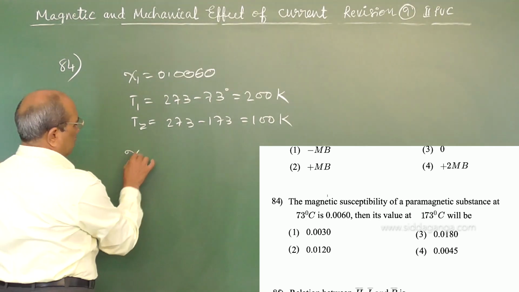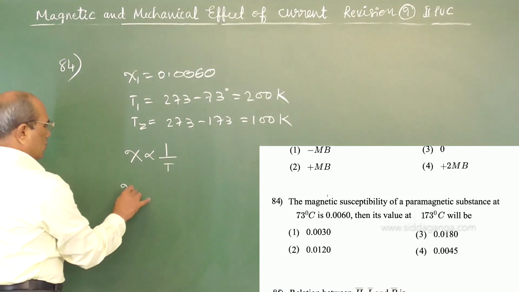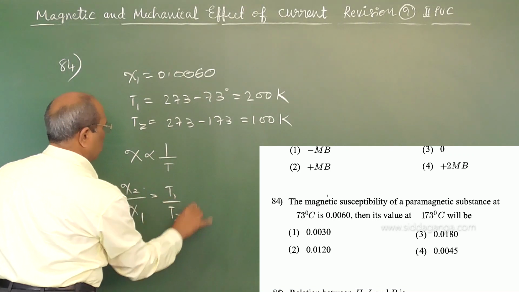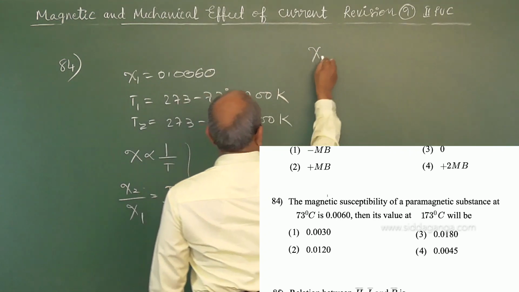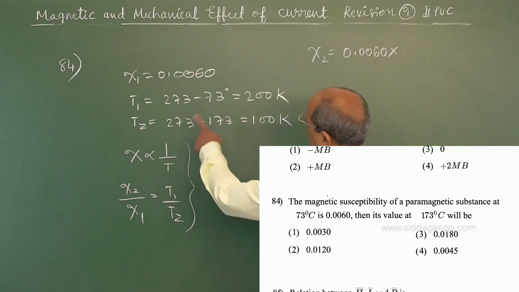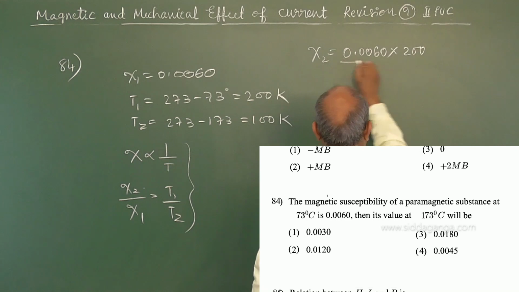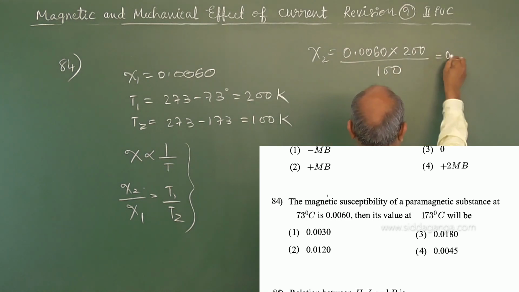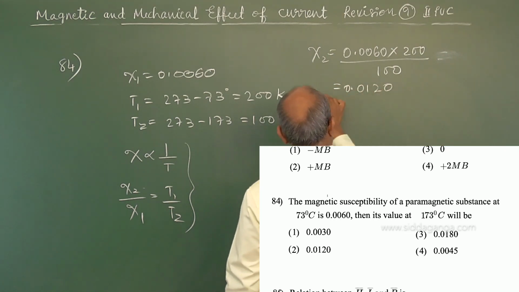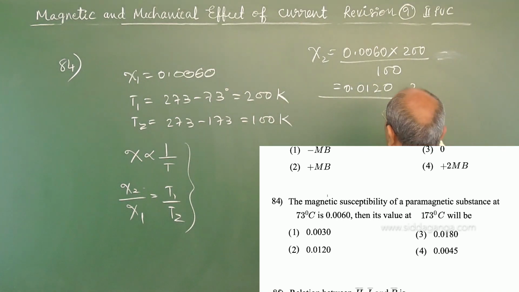You know, for a paramagnetic substance, chi is inversely proportional to absolute temperature. Therefore, chi2 by chi1 equals T1 by T2. Therefore, chi2 is chi1, 0.0060, into T1 which is 200, divided by 100, which is 0.0120. That is the answer, 0.0120, option number 2.